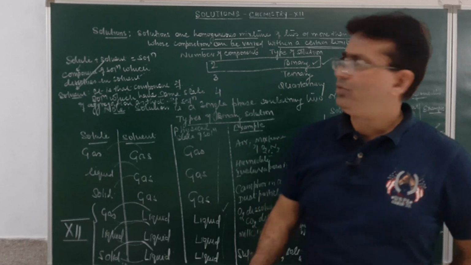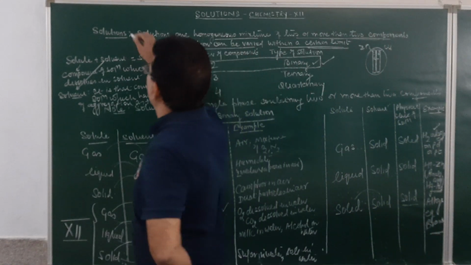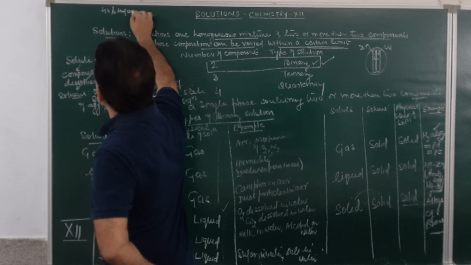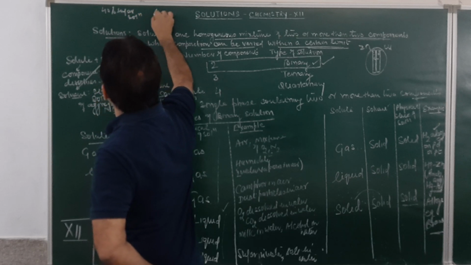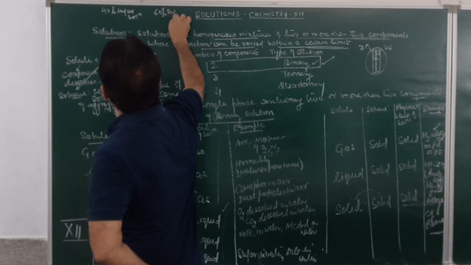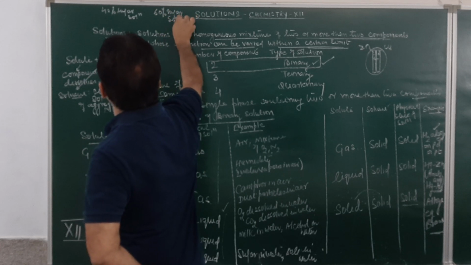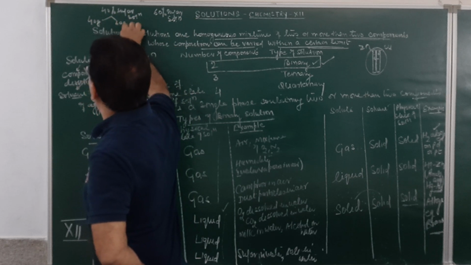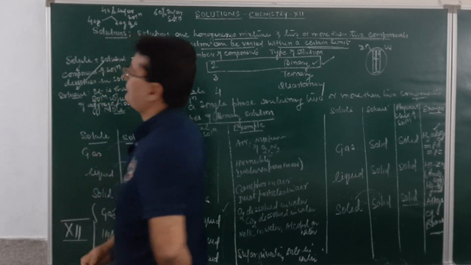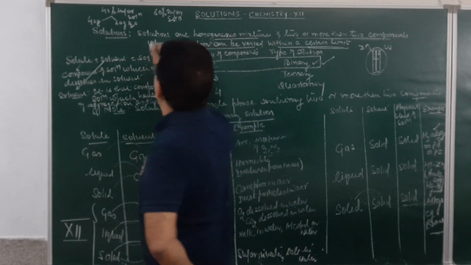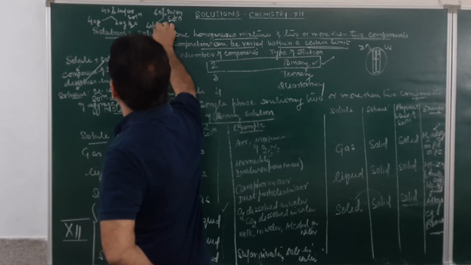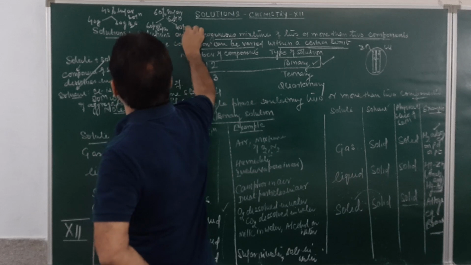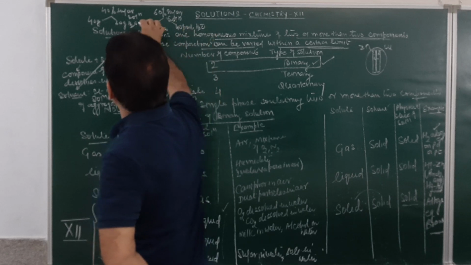Yes or no? Fine. As for example, if you say 40% sugar solution. Here we say 60% sugar solution. Now, in this case, 40 grams will be sugar and 60 parts will be water. Here 60 parts will be of sugar. Here 40 parts will be of water. Here what is the solvent?